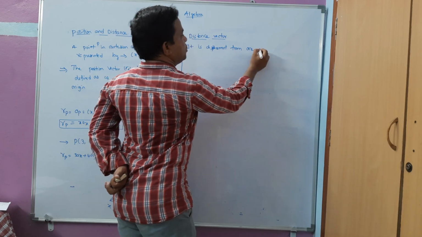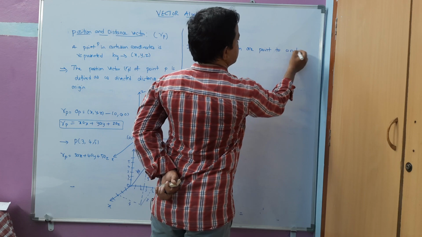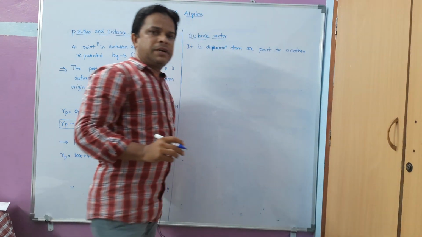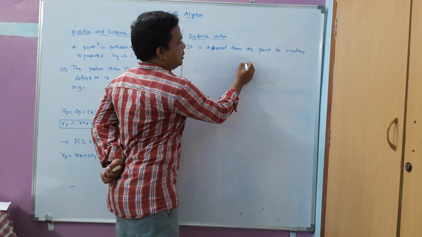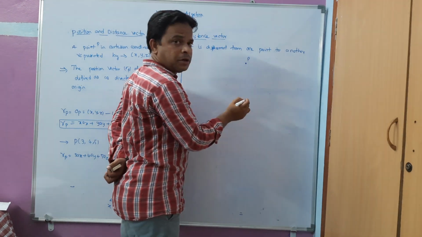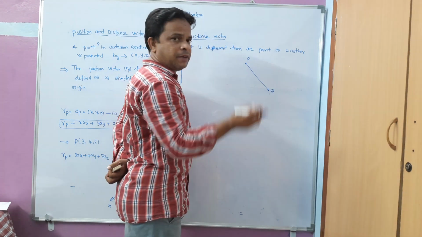Suppose I take one point here, that is like this point P, and I am going to displace from this point to another point Q. Okay, I am having 2 points here.